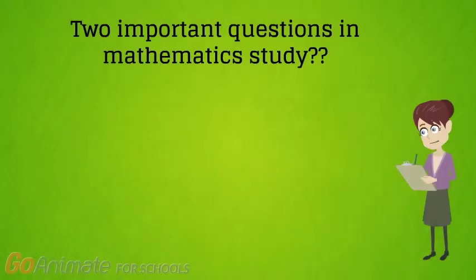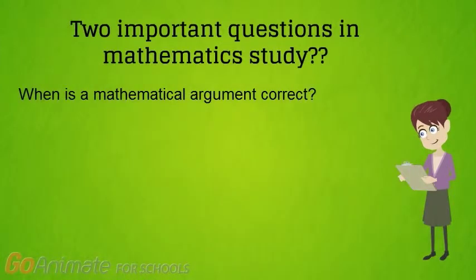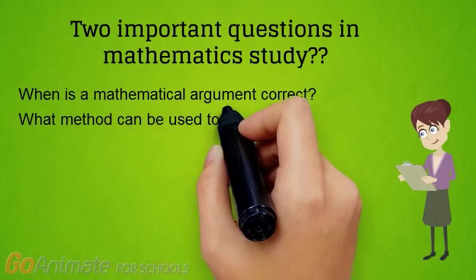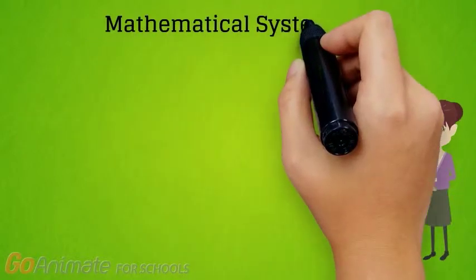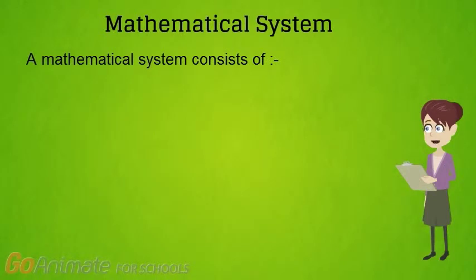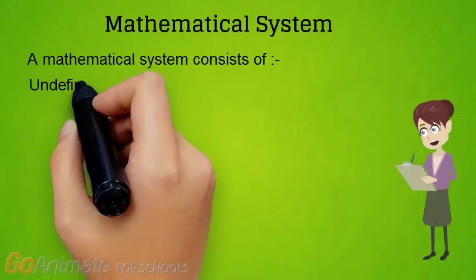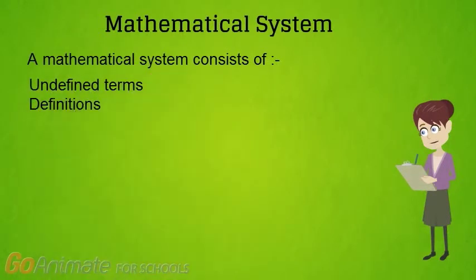What are the two important questions in the study of mathematics? When is a mathematical argument correct? What method can be used to construct mathematical arguments? A mathematical system consists of undefined terms, definitions, and axioms.